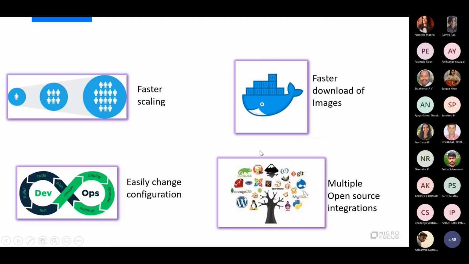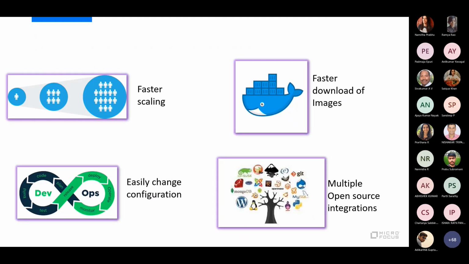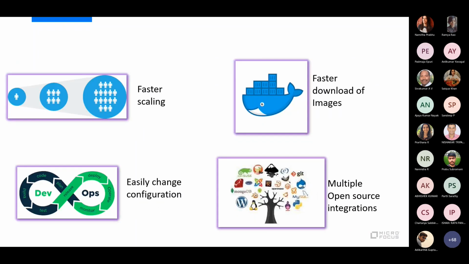So why do we need this? I've just put the corresponding needs. These are the characteristics, and why is it required? I need faster startup times because now it's the world of scalable applications, so we want our applications to be highly scalable. And we want it to be small and lightweight because we are talking about frequent changes.